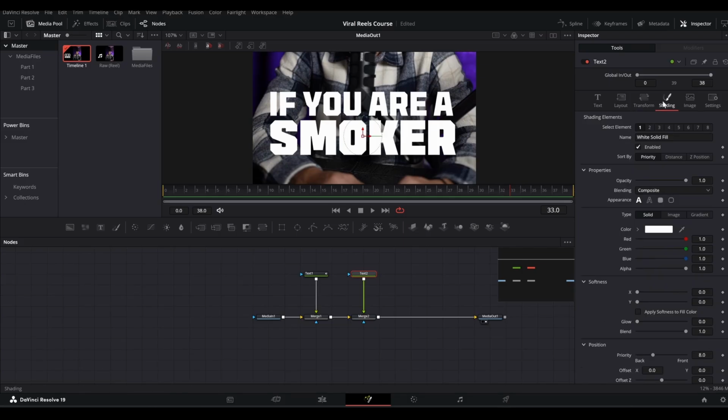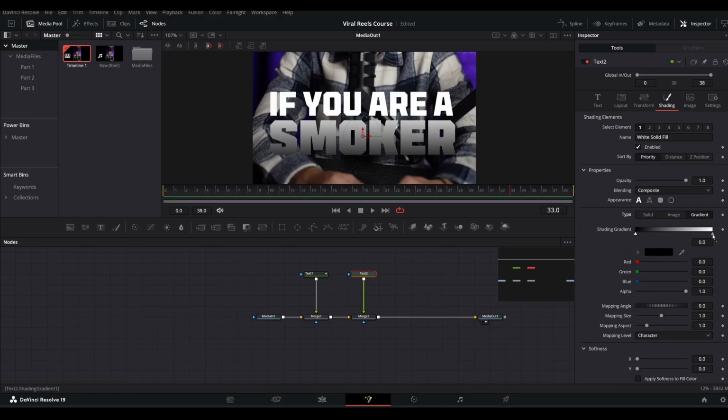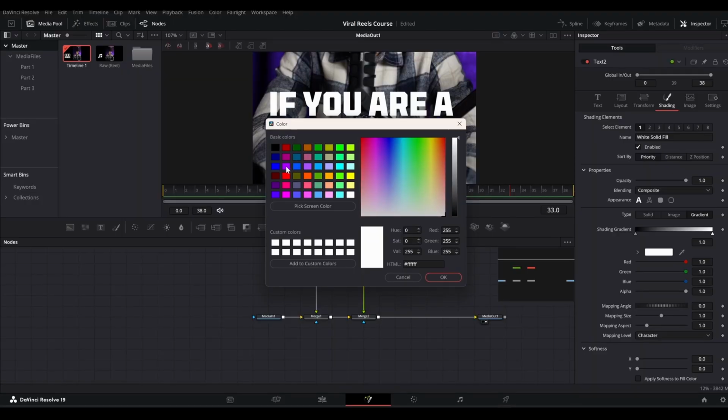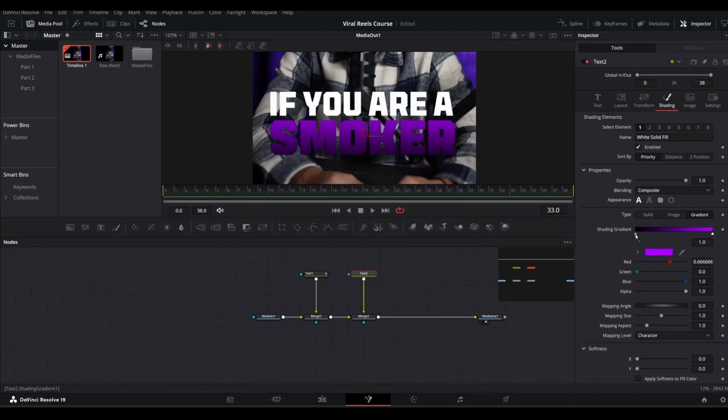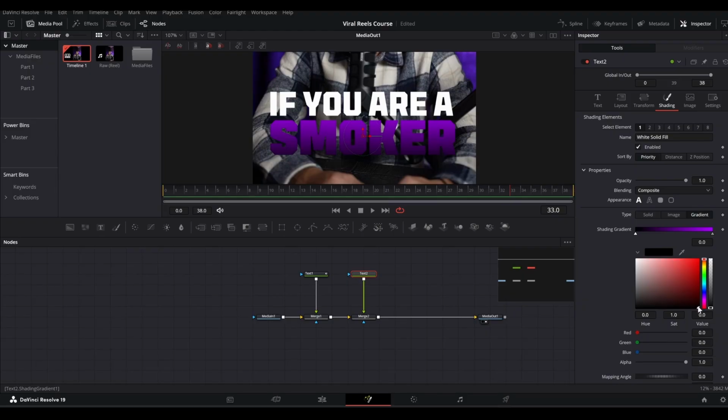And now you can go to the shading tab and let's make it a gradient here and select this white point, and then we will make it maybe this purplish like this, and selecting this black point, I will just expand it here and move it to somewhere around here like so.